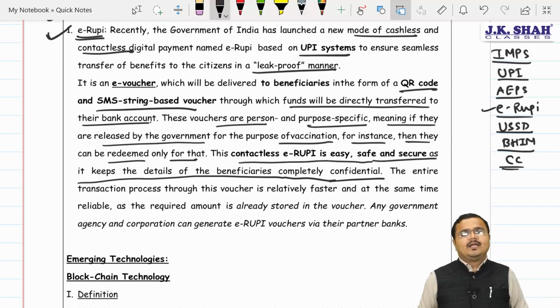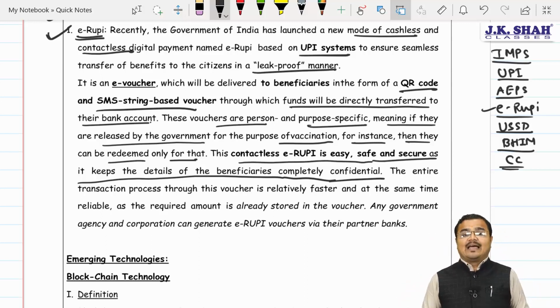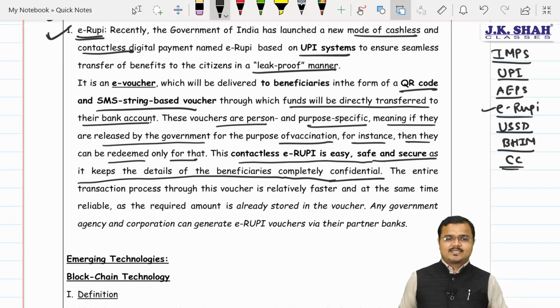The digital payment newly introduced by the Government of India. Completely safe, secure, effective, and most importantly, a contactless, person specific or purpose specific payment system. Agree? Yes, sir.